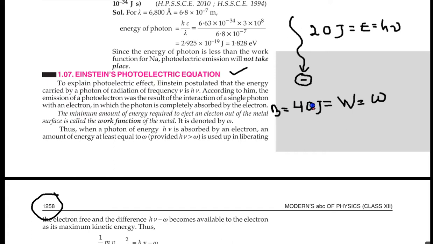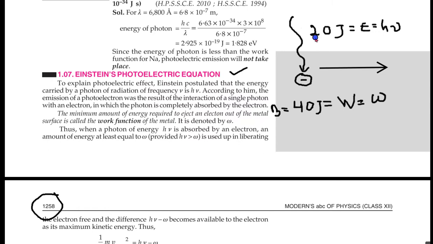Now, from this information, the energy of the light ray is 20 joule and the work function of this metal is 40 joule. So the question is, will photoelectric emission take place?